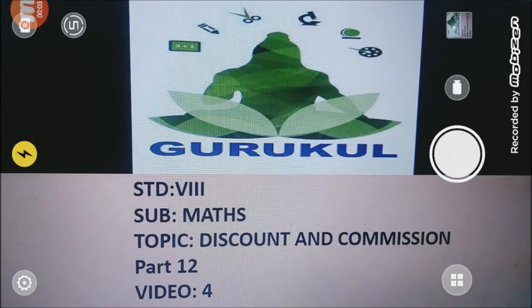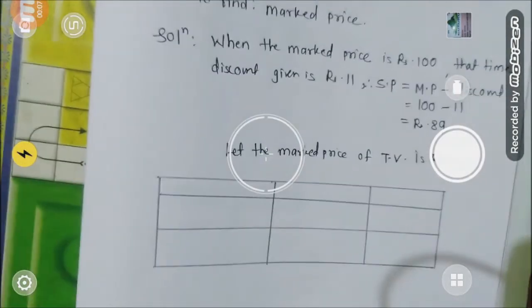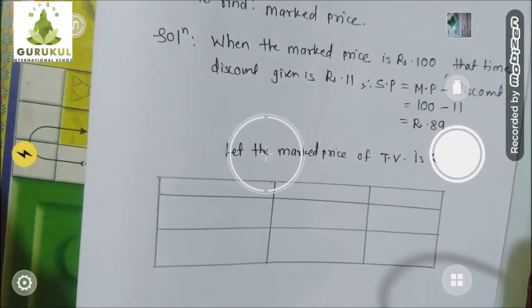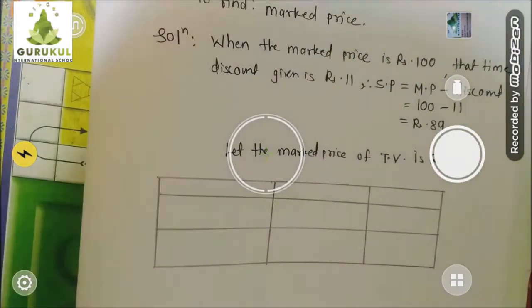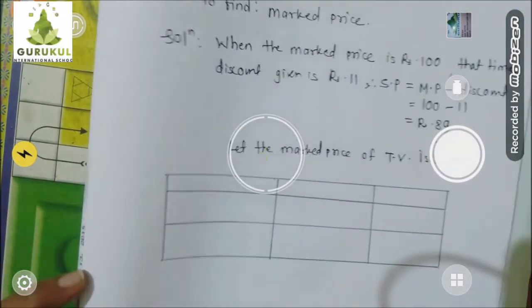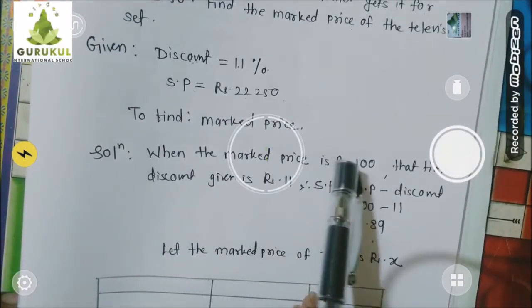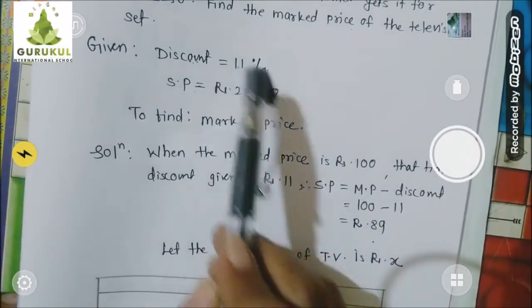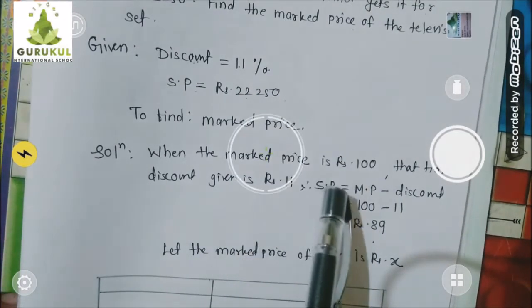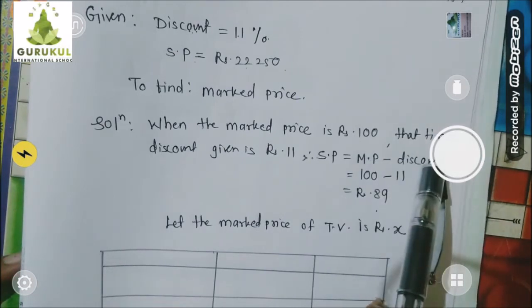Welcome back, children. Let's continue the last example. First I explained the meaning of discount percent. When the mark price is 100, at that time the discount is 11 rupees. And I found out the respective selling price also. That time the selling price would be mark price minus discount.